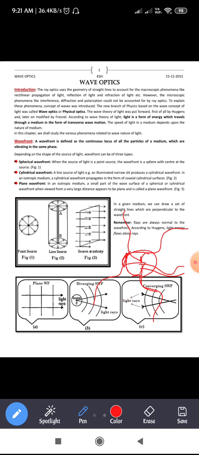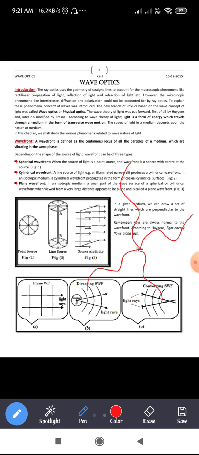Hence this will be a wavefront. This is a sphere, right? So this is a spherical wavefront, with the source as the center. The simple thing is, whenever you have a point source, the light is propagated in all the directions, right? So if you consider this as a point source, the light propagates in all directions.